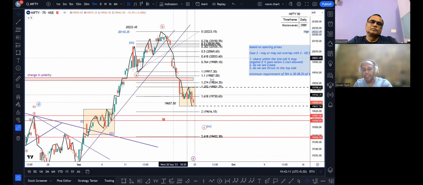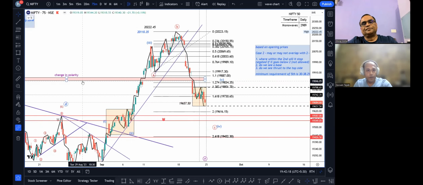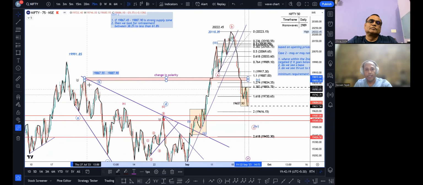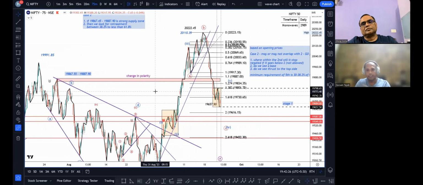So we were ready कि boss ये C wave तो इसके नीचे जाना ही चाहिए. If you remember this sell zone that we had made of 19867 and 887, I'm just highlighting it because when I started technical analysis, we had learned that once resistance will then be a support, right?